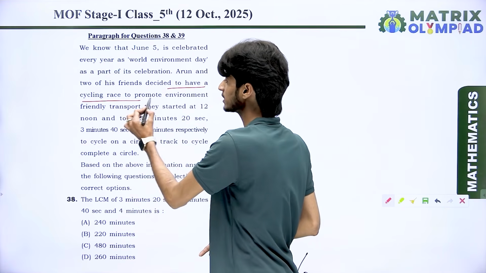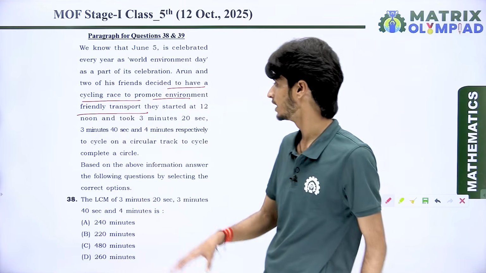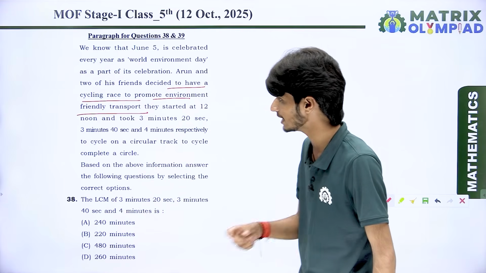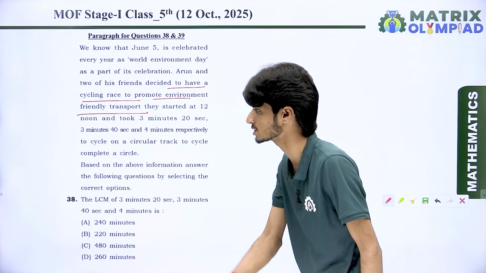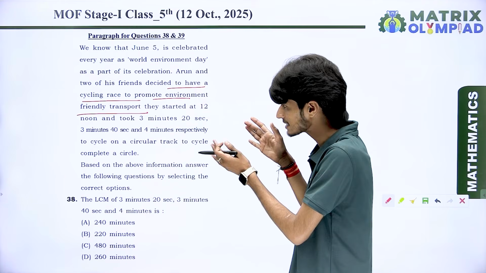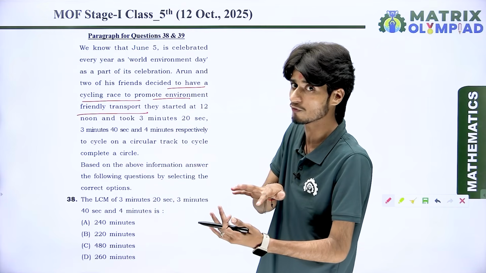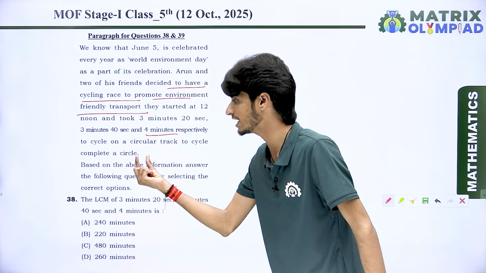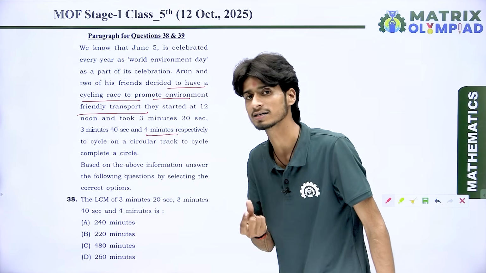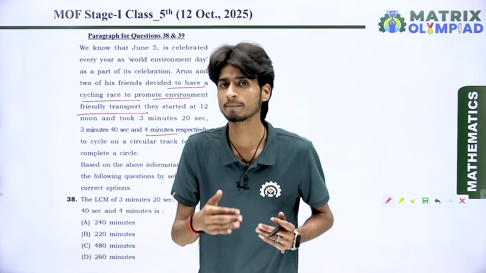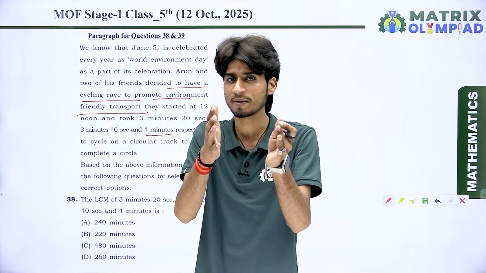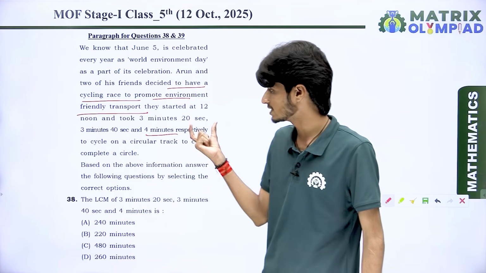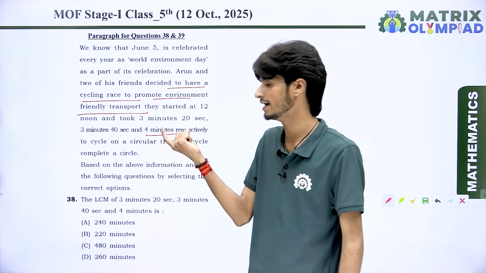They decide to have a cycling race to promote environment friendly transport. They started at 12 noon and took 3 minutes 20 seconds, 3 minutes 40 seconds, and 4 minutes respectively. It means Arun takes 3 minutes 20 seconds and his two friends take 3 minutes 40 seconds and 4 minutes respectively to cycle on a circular track to complete a circle. It means whenever Arun completes a circle in the competition, he takes 3 minutes 20 seconds for one circle. Okay, and his two friends take 3 minutes 40 seconds and 4 minutes.